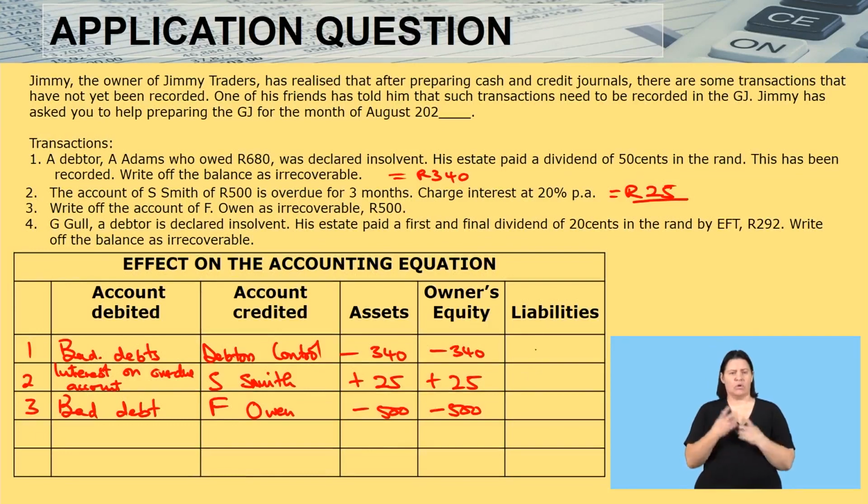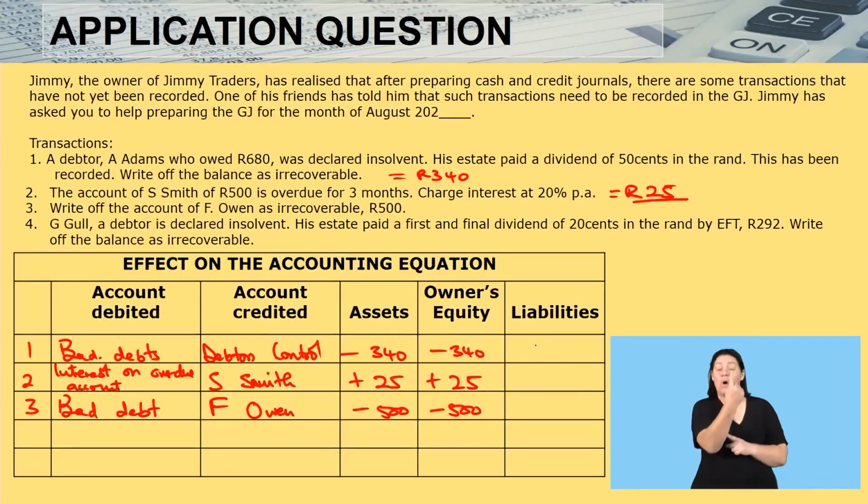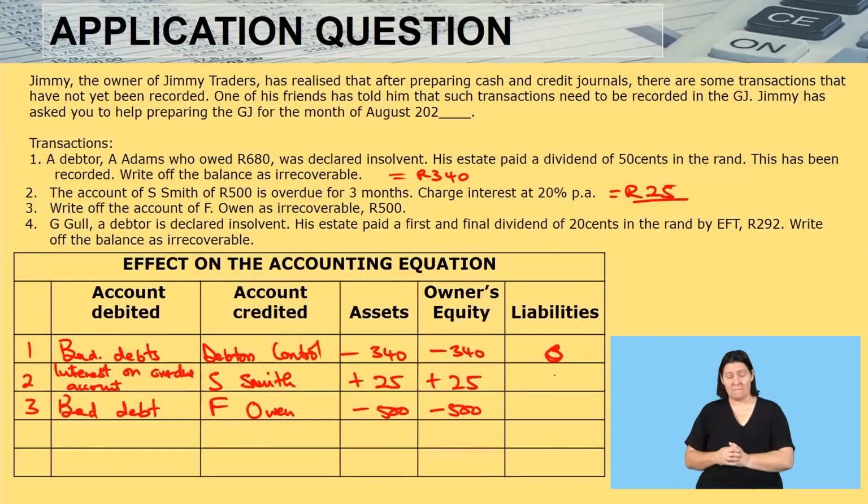What have I done wrong so far? You should have seen that when I did number 1, when I had no effect on the liabilities, I did not put a 0. Do not make that mistake when you do your practice. Whenever there is no effect, always put no effect. Don't leave it blank. Please put a 0.